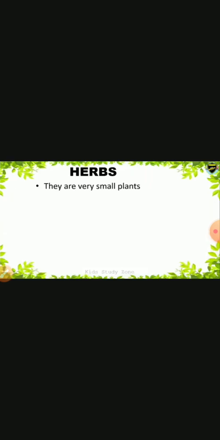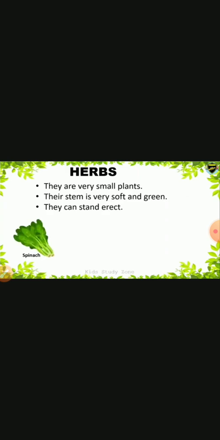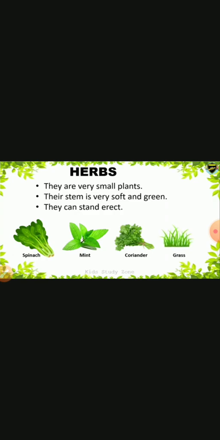Even with the example also. Herbs, they are very small plants. Their stem is very soft and green. They can stand erect. Look at some examples I'll show here. Spinach, mint, coriander, and even grass also. So these are the examples of the herbs.